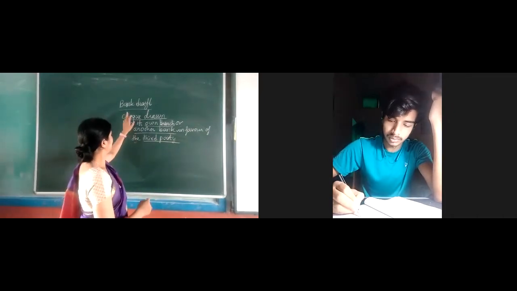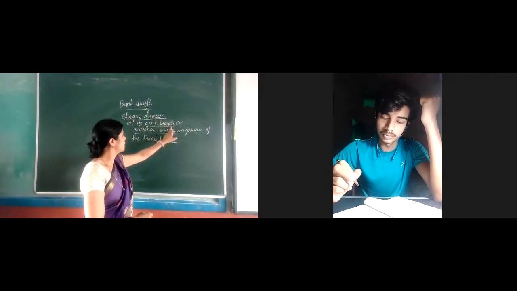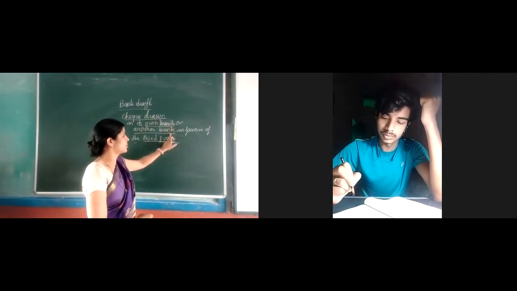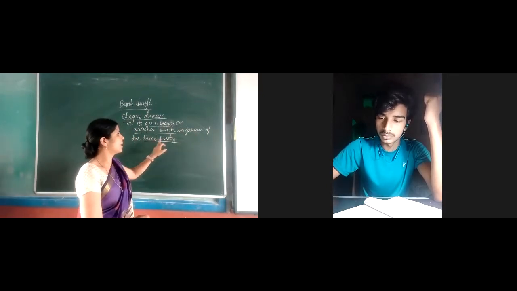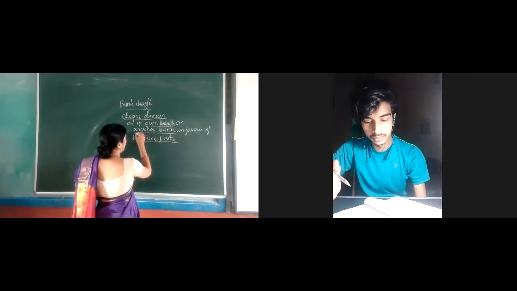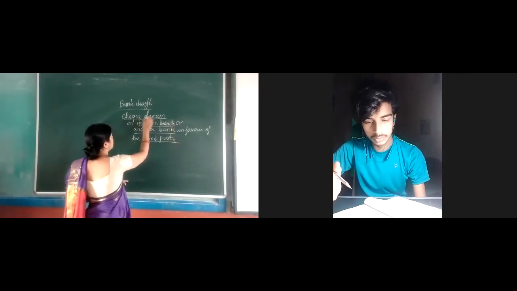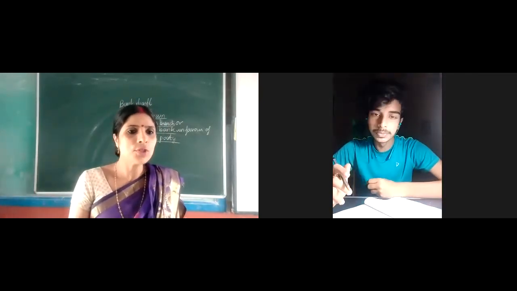So here what will be the keywords? Check drawn on its own branch or another bank branch in favor of the third party. So what is the other keyword? Third party is another keyword. Another bank, own branch, check drawn. All these are keywords which you have to mention. Please underline them in the book.